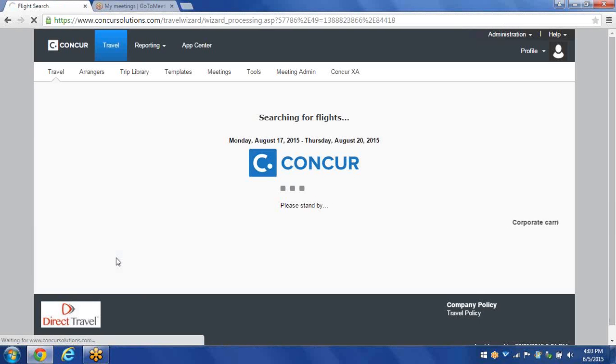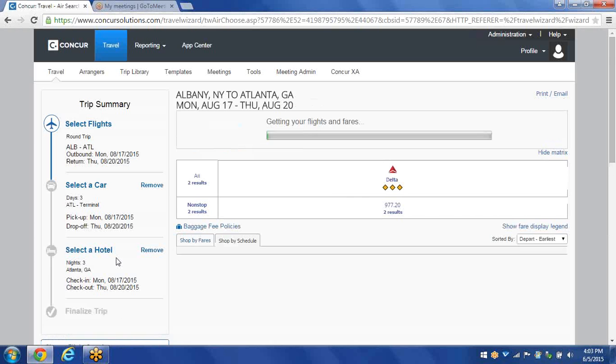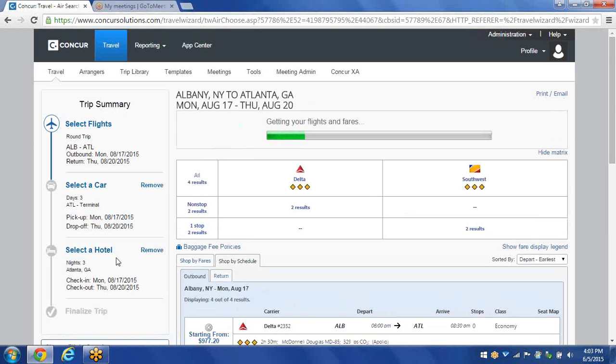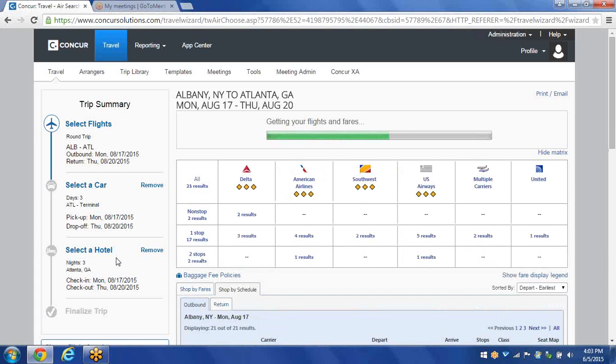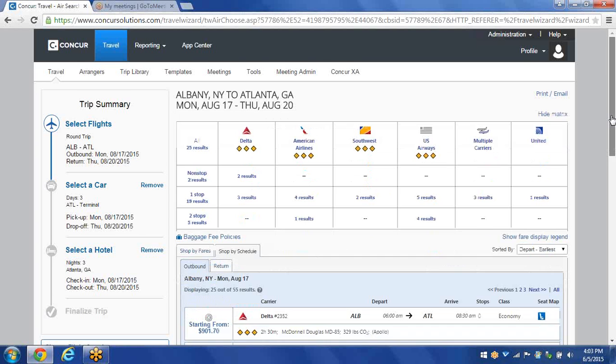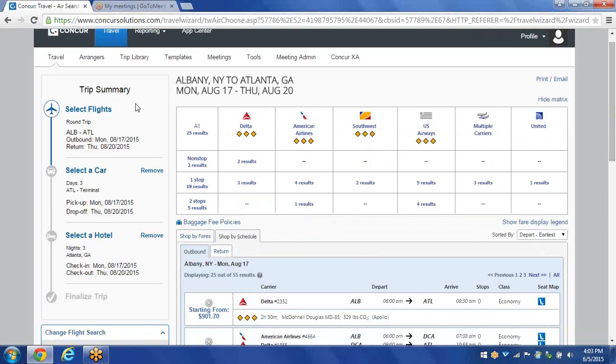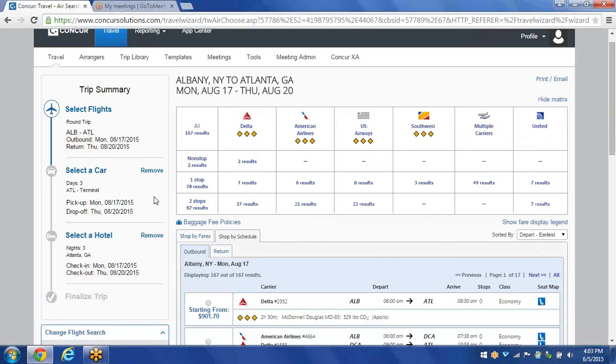So the very first page Concur takes me to is going to be the air results page. So in the air results page, I just want to point out a couple things before I show you the results. On the left-hand side of the screen, this is what's called a trip summary. Concur is going to take you step by step through the booking process all the way down to finalized trip. So as you go through the booking process, just keep your eye on the left-hand side of the screen.